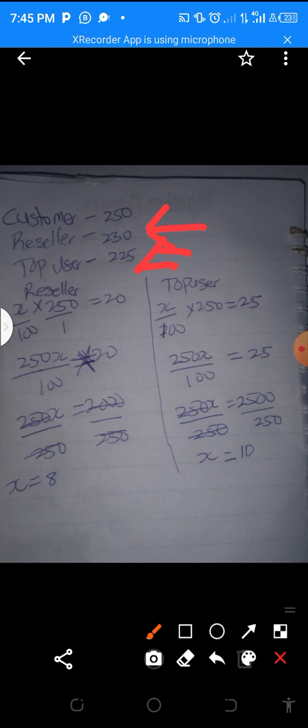So this is the calculation for reseller, and this is the calculation for top user. You can make use of the formula also, but you have to input your own price. So to get the percentage, we have x over 100.